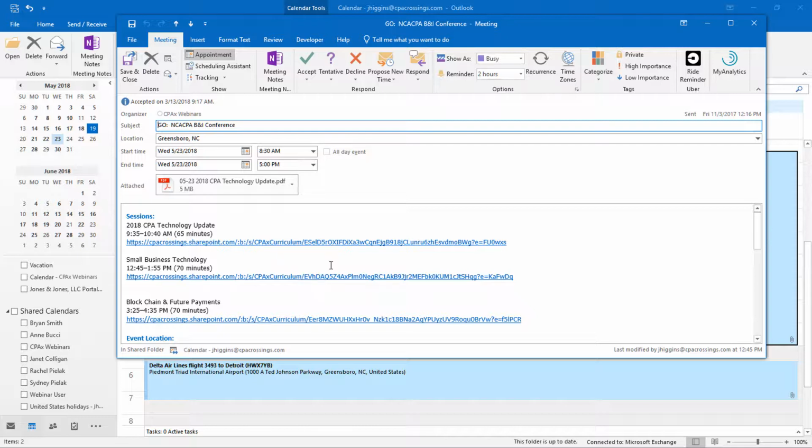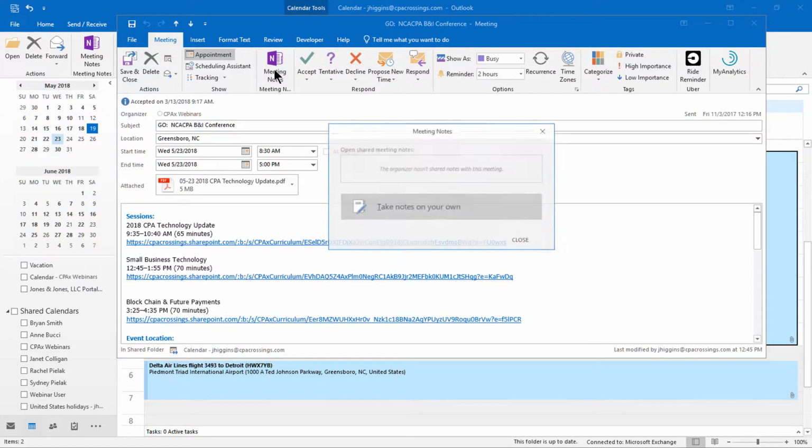Okay? So I have all that information here, but what I really want to do is send this over to OneNote so I have access to it in OneNote and I can add my additional notes during the meeting. So if I click Meeting Notes here in the Home tab, actually the Meeting Home tab, and by the way, I'm using Outlook 2016 and OneNote version 2016. If you have an earlier release, the interface may look a little different, but the functionality is virtually the same.